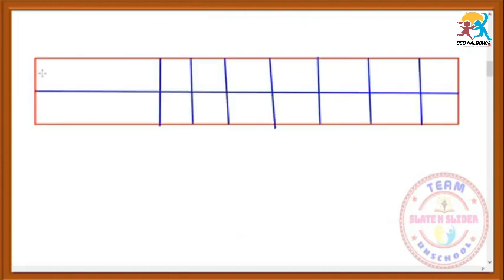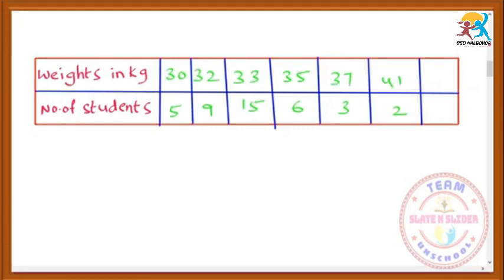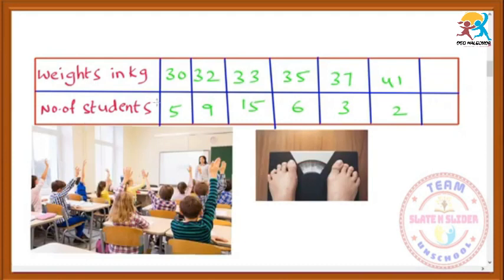Your weights in kg and number of students. This is the table. In this table we have to write the data which is given in the question. In a class, a teacher asked her students to give their weights. So the students have given their weights. 30 kgs: the students who have the weight of 30 kg are 5 members. Like this, the data is given. For this data, we have to find out the mean.